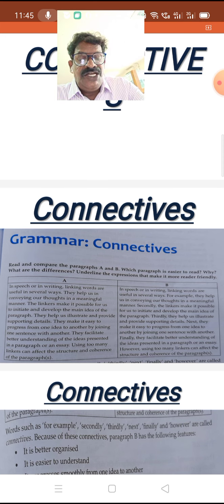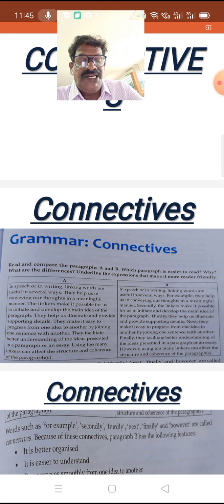So these linking words are like signposts that indicate how ideas are connected to each other and how one idea leads to another. In other words, connectives are called linking words, linkers. That means continuity.